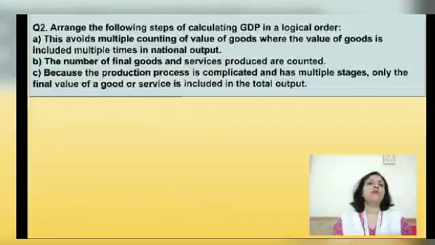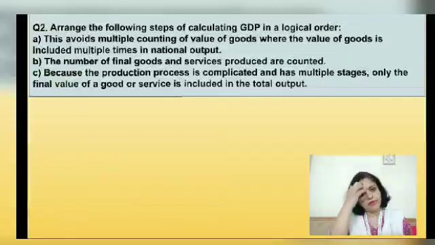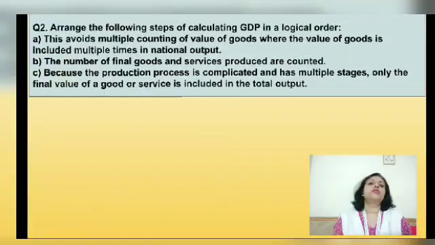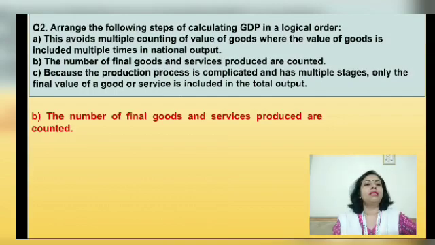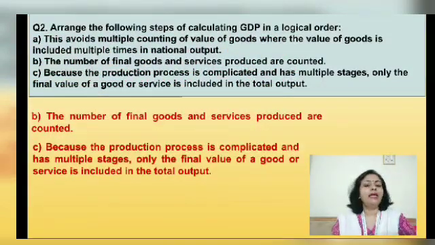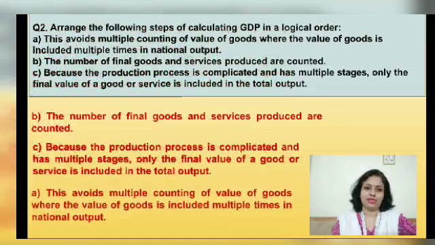Now the second homework was, I had given 3 statements and I had asked you all to arrange them in a proper sequence. What comes first? The first thing that comes is that the number of final goods and services produced are counted, right? So we first count the number of goods and services. Then, because the production process is complicated and has many stages, we take into account only the final goods and services.